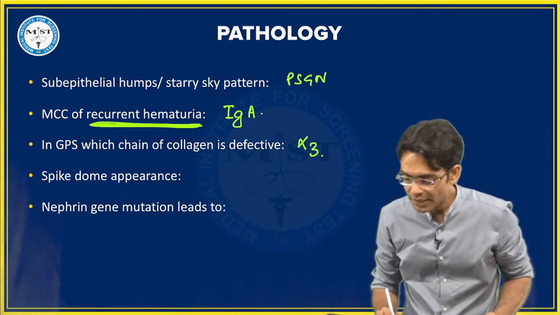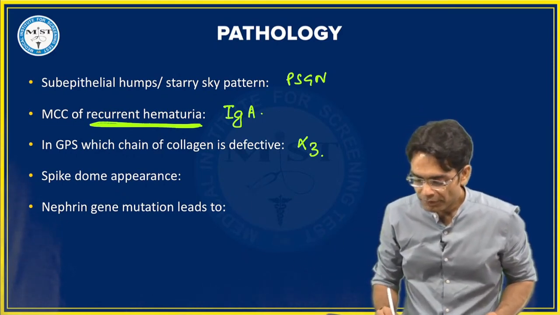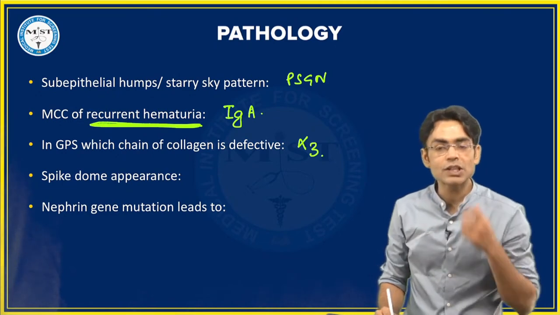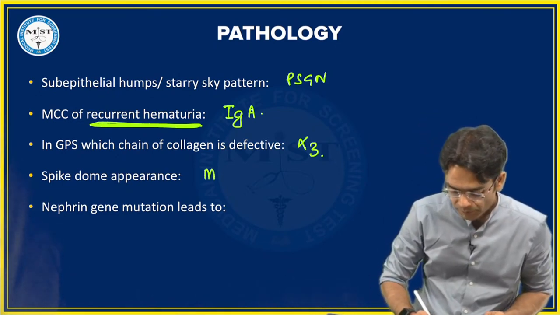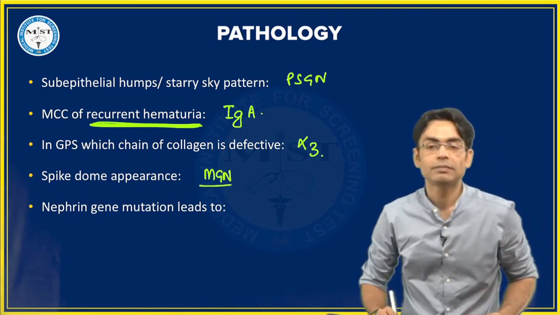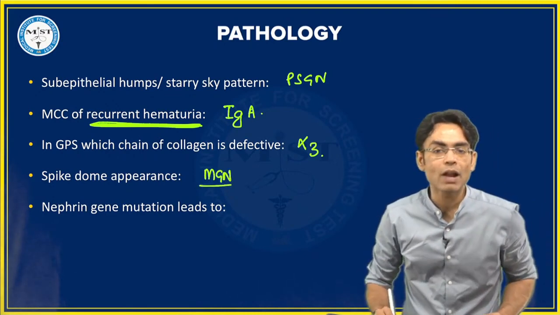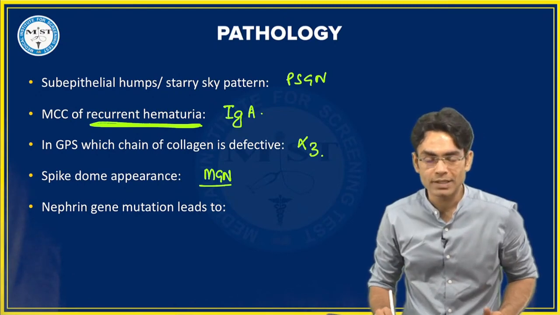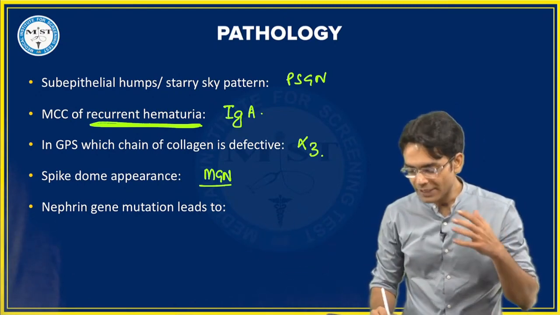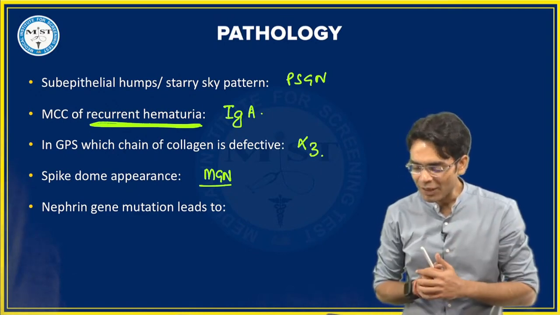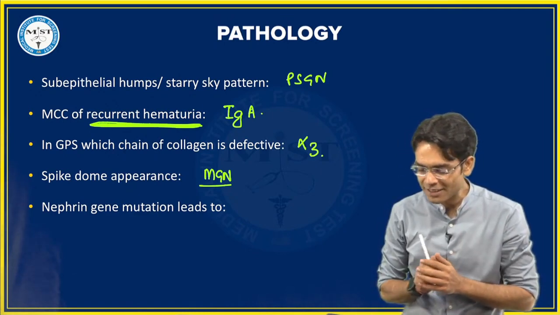Spike dome appearance, spike dome. Spike dome appearance in which kind of glomerulonephritis? Spike dome is seen with, ठीक है, membranous glomerulonephritis, spike dome appearance, okay? And nephrin gene mutation leads to which kind? Yeah, alpha 3 chains, absolutely, alpha 3 chains.